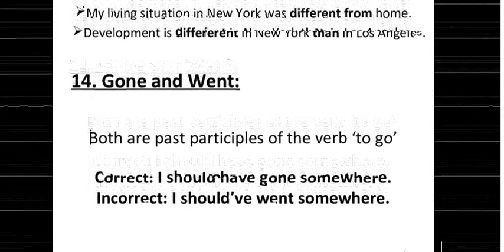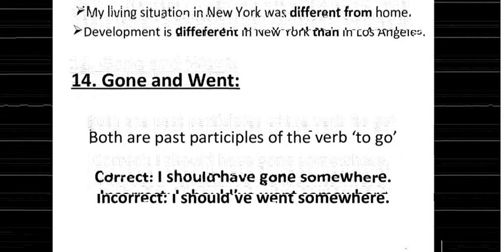Now the verb to go. But do keep this in mind, the correct use is, I should have gone somewhere. We cannot use, I should have went somewhere. So there is the involvement of tense. All you have to do is focus on the aspect, in which aspect you have to utilize gone and went. Went, as you know, we use for past simple, and gone is the past participle, so they usually take these two aspects, right?